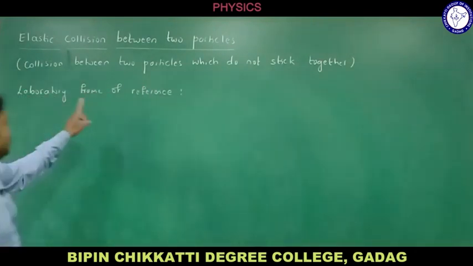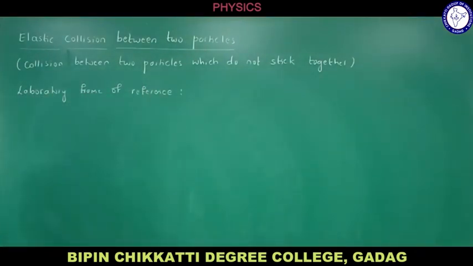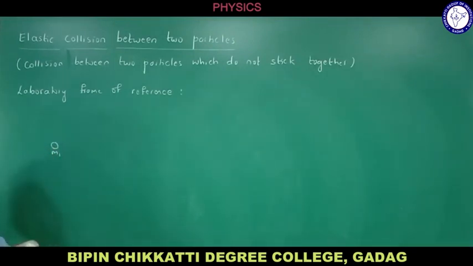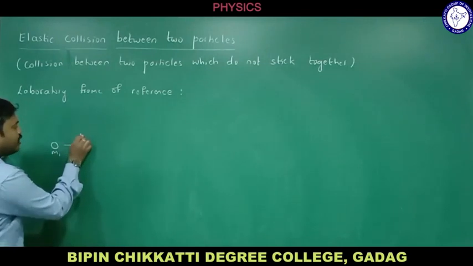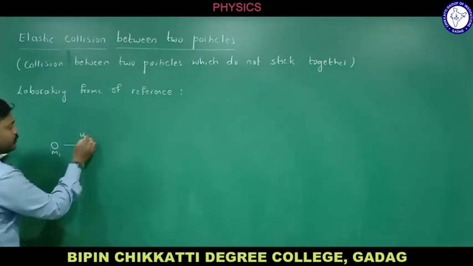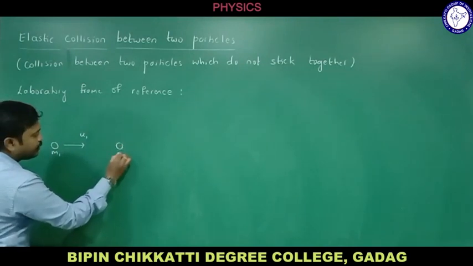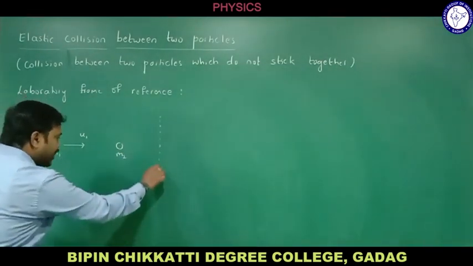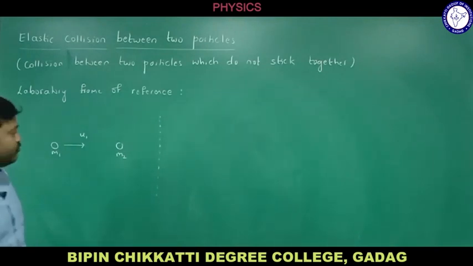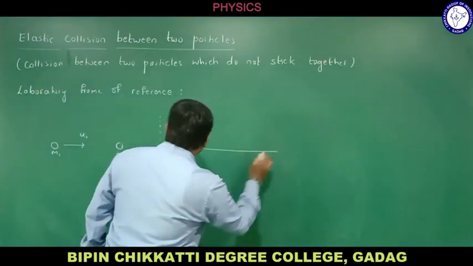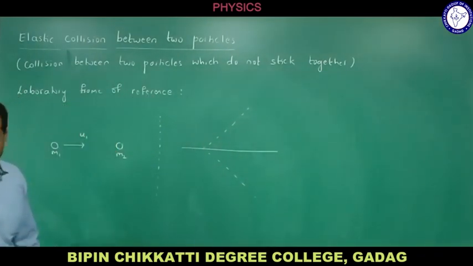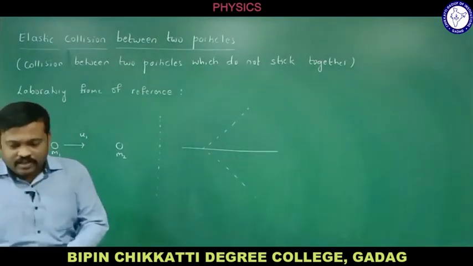Now let me begin with the first, that is laboratory frame of reference. For example, first let me take a particle of mass m1, and this particle is moving with velocity, let me take it as u1. And let me take the second particle, that is of mass m2, which is at rest. Now this is the case before collision. After collision, these two move in different directions in a plane.